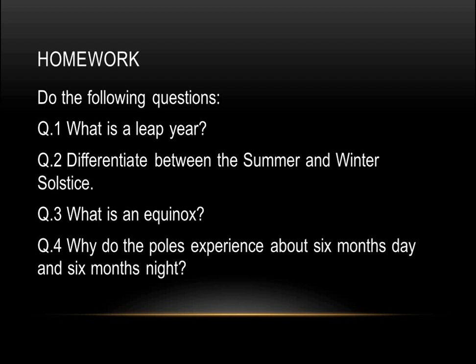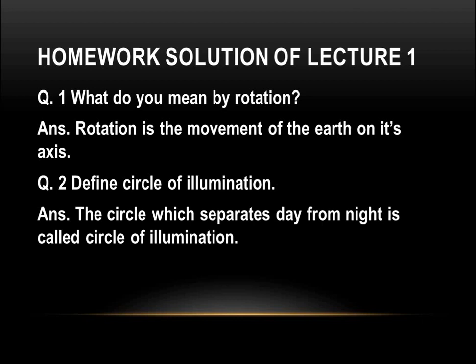Now it's time for the homework solution of the previous lecture, lecture number 1 of this chapter. What do you mean by rotation? Rotation is the movement of the earth on its axis. Define circle of illumination.